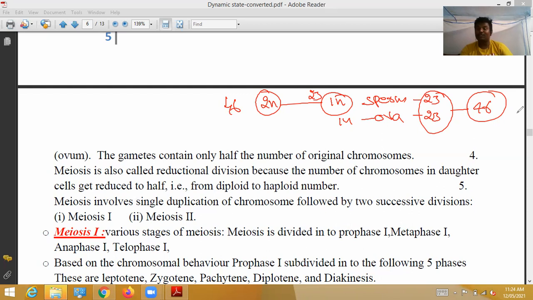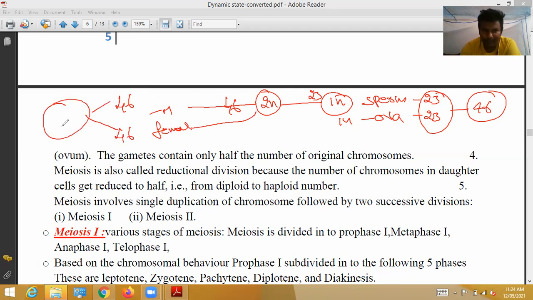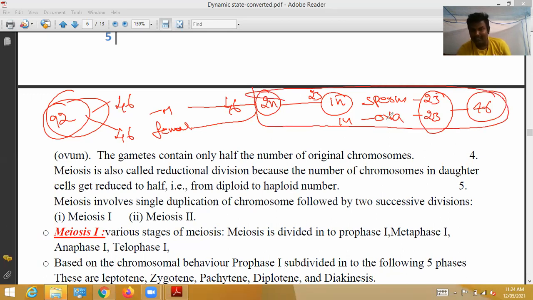If a person's meiosis divisions do not take place, then what happens? In male persons, 46 chromosome sperms are formed. In female persons, 46 chromosome ova are formed. If these two are fertilized, a zygote is formed, and a 92 chromosome baby is formed. A 92 chromosome baby is an abnormal baby. They will face a number of health problems. So the importance of meiosis is that when the chromosomal number is maintained at half, then a 46 chromosome zygote is formed.